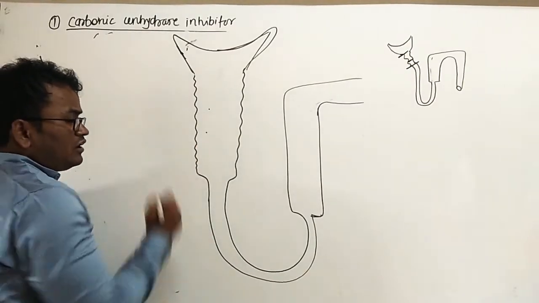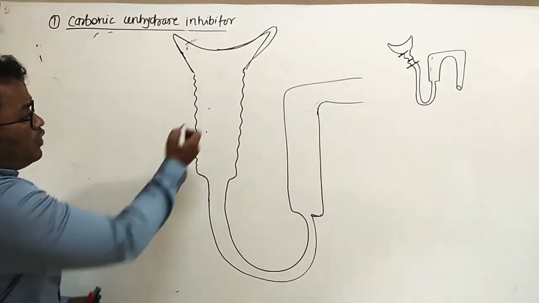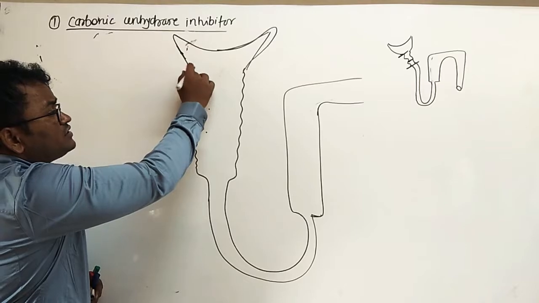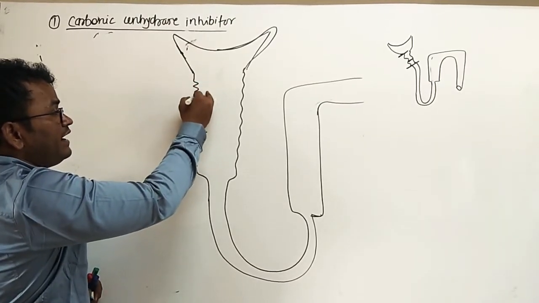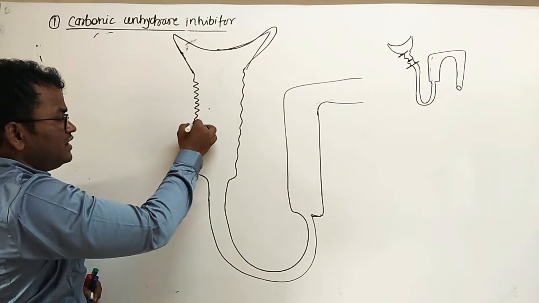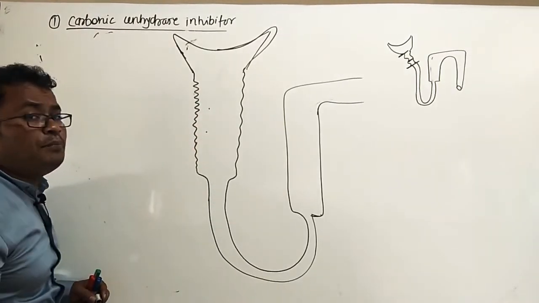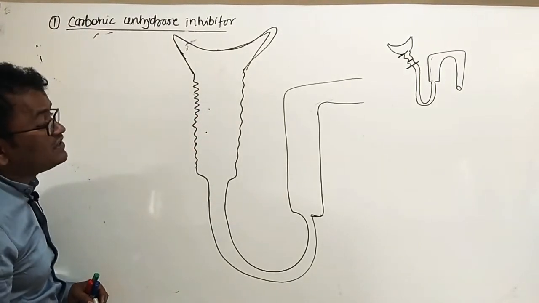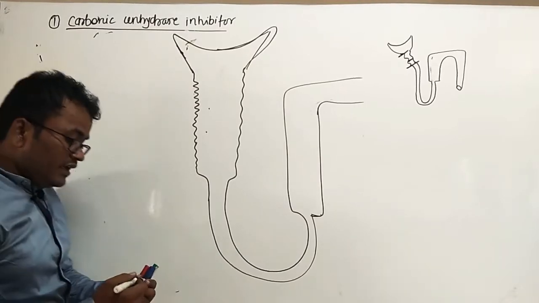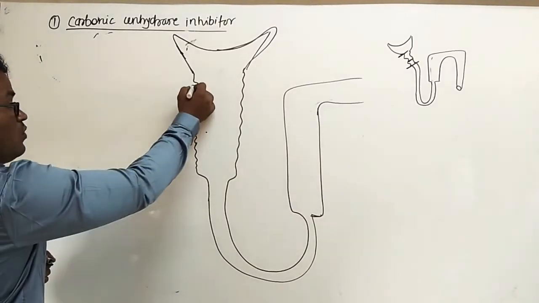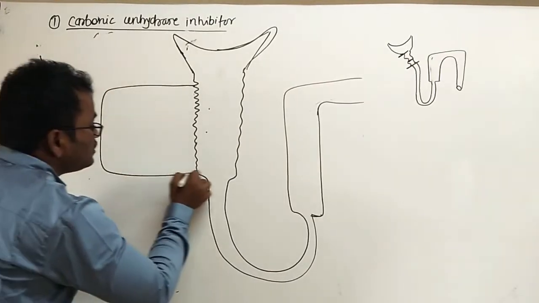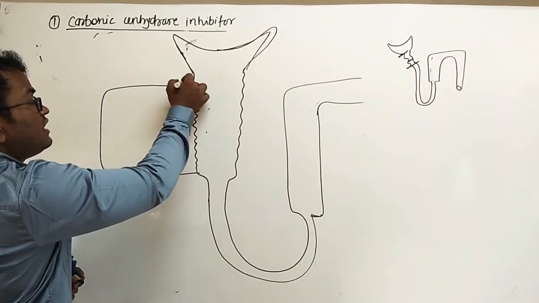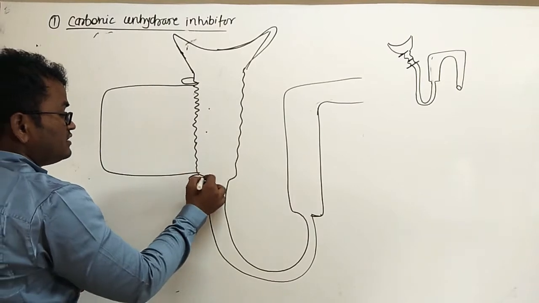This side is called the luminal side. In the proximal convoluted tubule, there are ciliated epithelial cells, with cilia forming a brush border to increase the surface area for reabsorption. This is one cell of the proximal convoluted tubule. Similarly, another cell is also present.